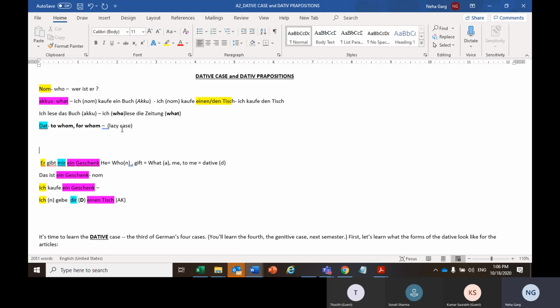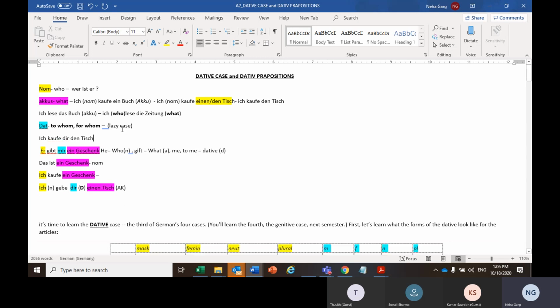For example, "Ich kaufe dir den Tisch." So here, ich, who is buying the table? I am buying the table. What am I buying? I am buying the table.